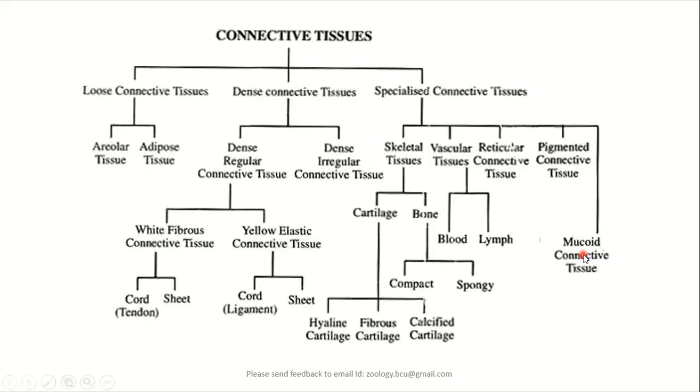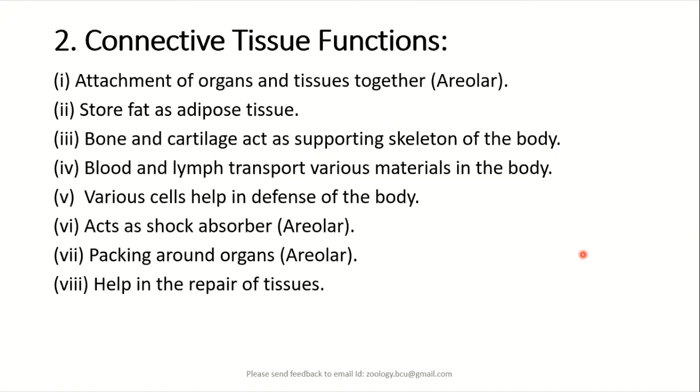I think this much of information is enough for this semester's studies, particularly the study of histology.